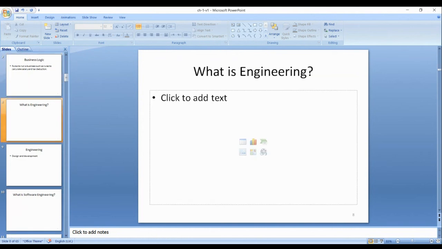Now you have the word engineering. We have diploma and we have engineering. What is the difference between diploma and engineering?